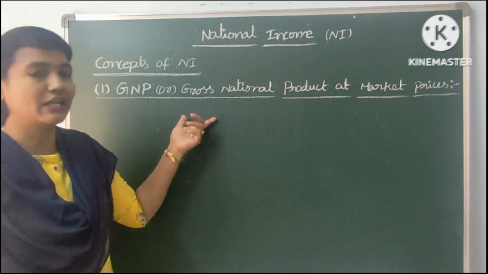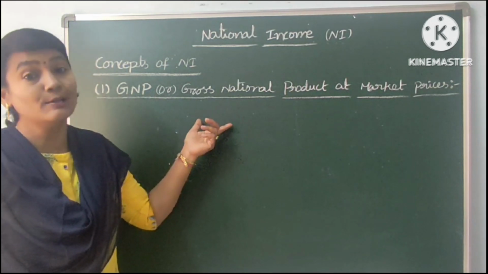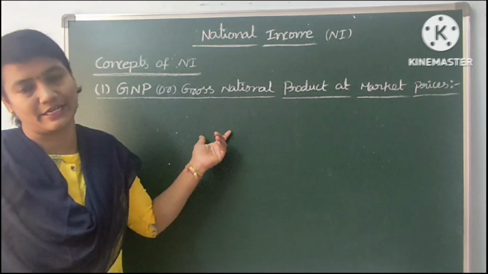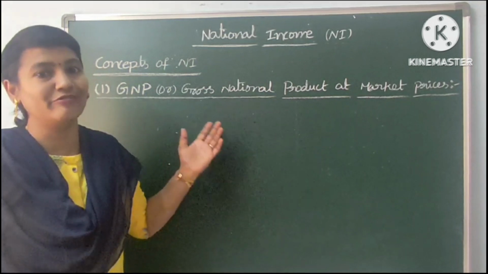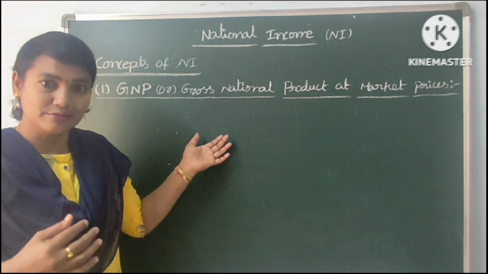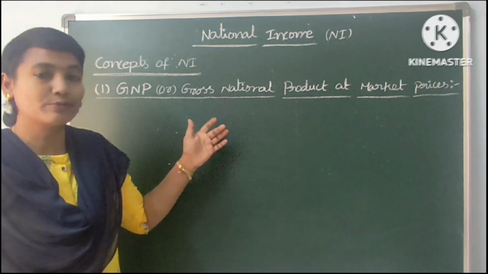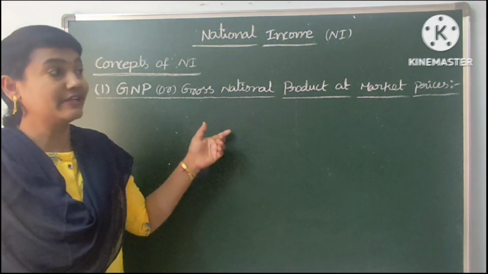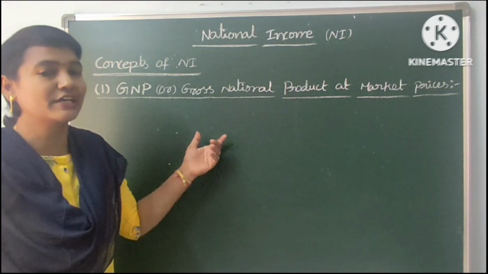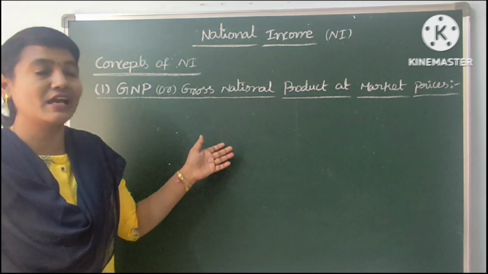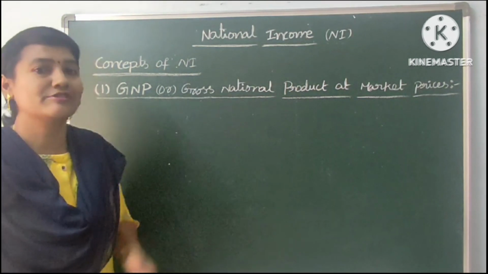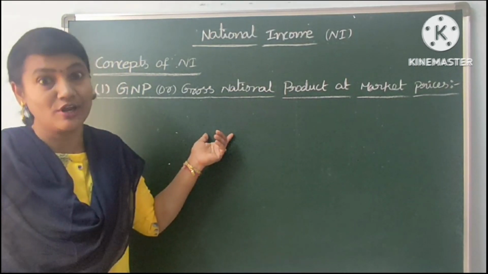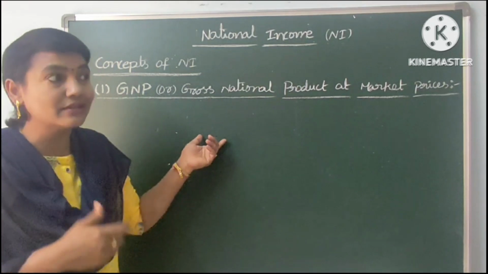The current market value of all final goods and services produced in a year is called gross national product at market prices. Here we are adding net income from abroad also. For calculation of GNP at market prices, we are using one formula. Before showing the formula, I will give one hint: here, who produced is important rather than where it is produced. Why I am using this sentence, you will get in the next concept.